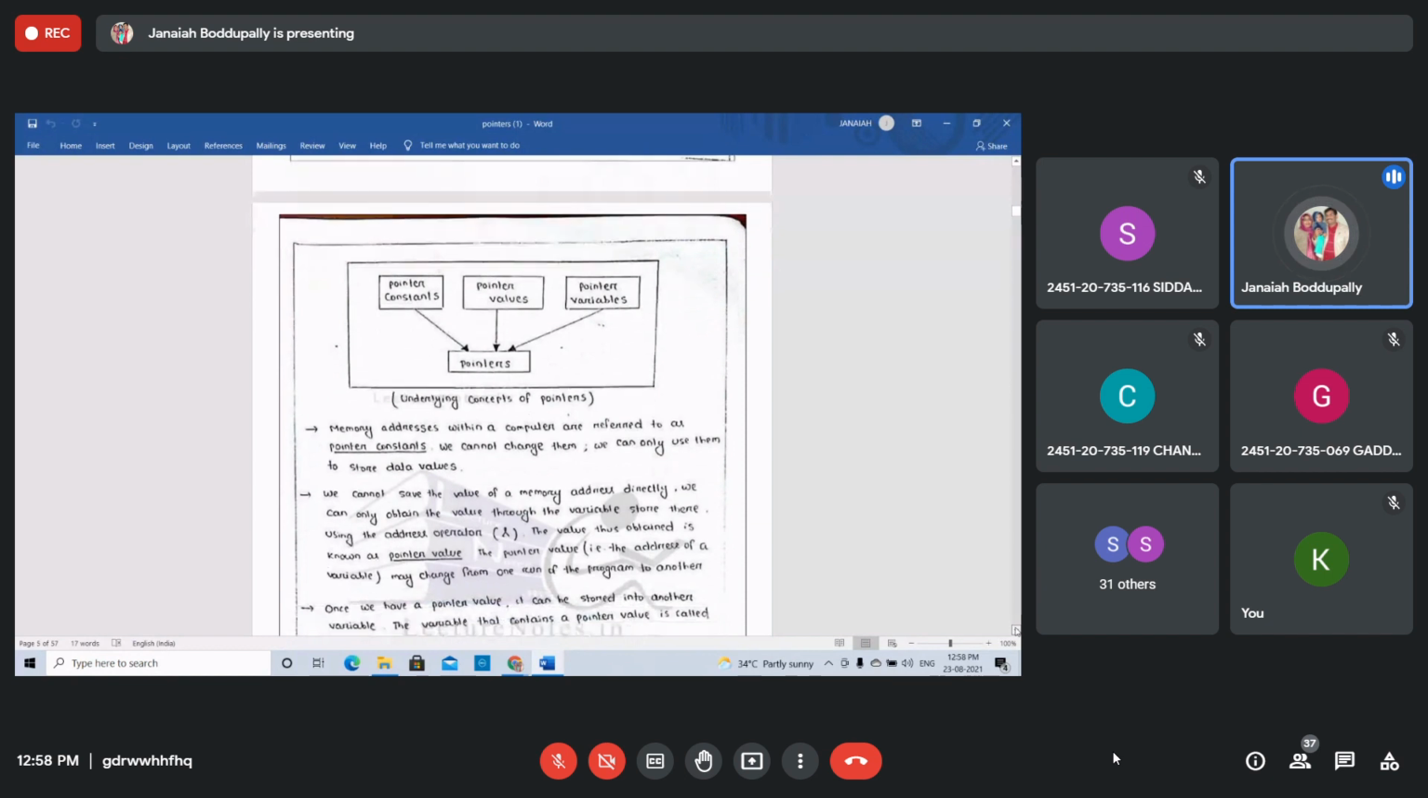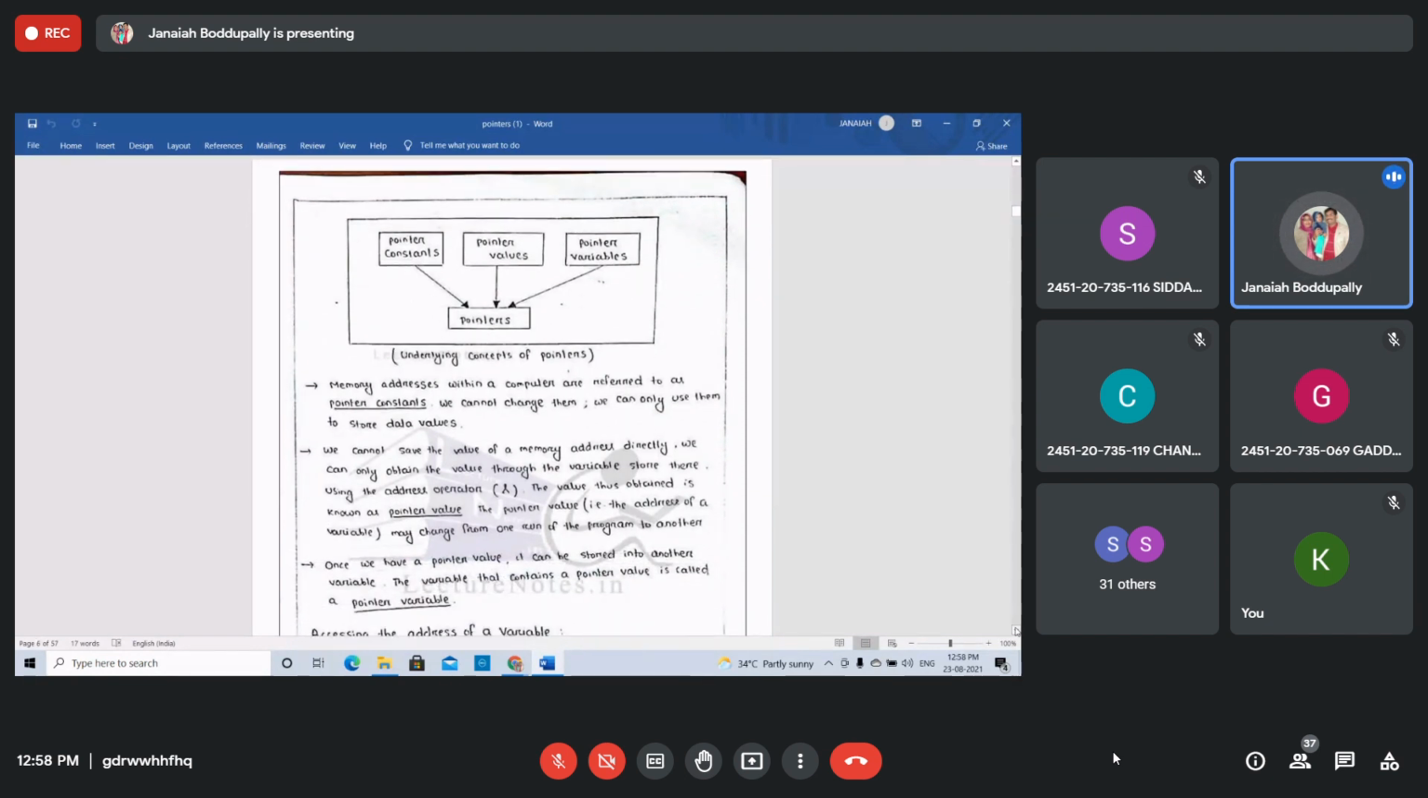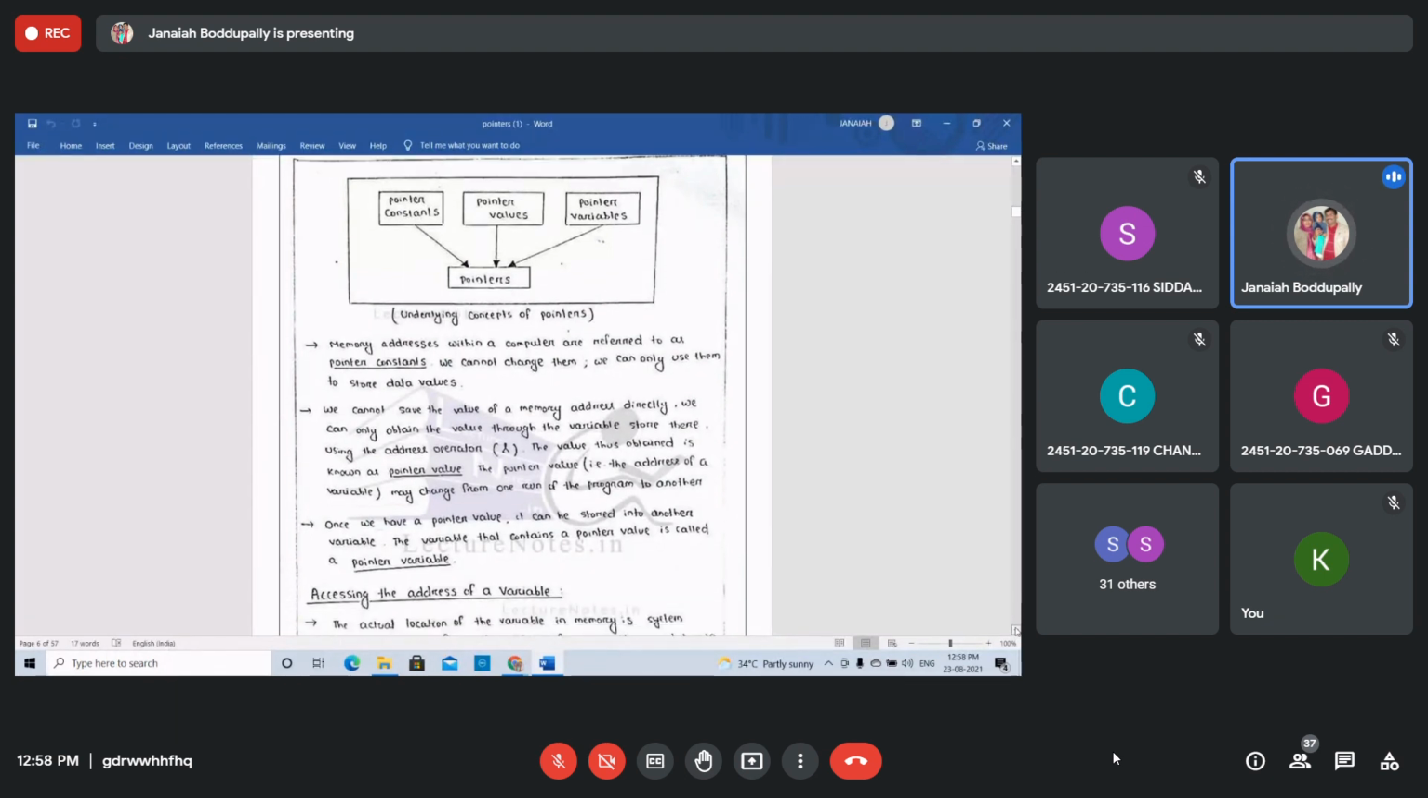Memory addresses within a computer are referred to as pointer constants. We cannot change them. We can only use them to store data values. See, what are the pointer constants, students? Memory addresses within a computer are referred to as pointer constants. You cannot change them. That is a particular data's constant address, so we can use them only to store the data. That's called pointer constants.